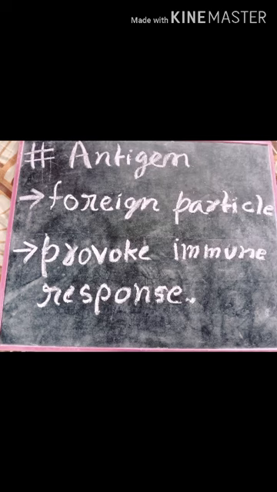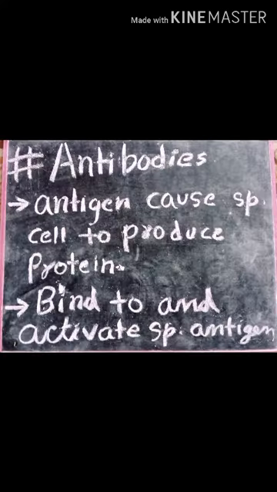Antigens are the substances which are recognized as foreign. These are the substances which provoke an immune response. Antibodies are the specific proteins produced by the immune system. The antigen causes specific cells to produce a protein called an antibody. It binds to and inactivates a specific antigen.